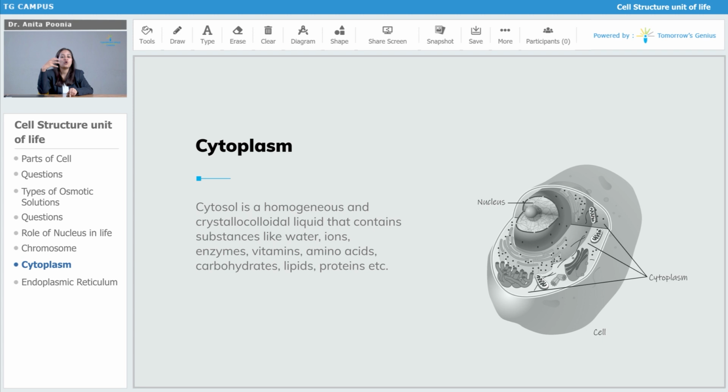Cytosol is a homogeneous crystalloid-colloidal liquid that contains substances like water, ions, enzymes, vitamins, amino acids, carbohydrates, lipids, and proteins. All the essential nutrients and important bioactive compounds are inside the cytosol.